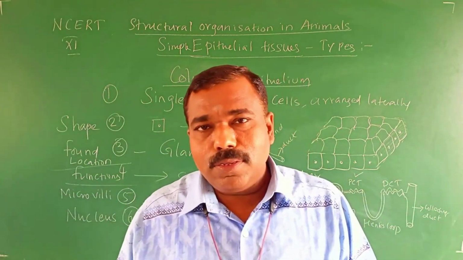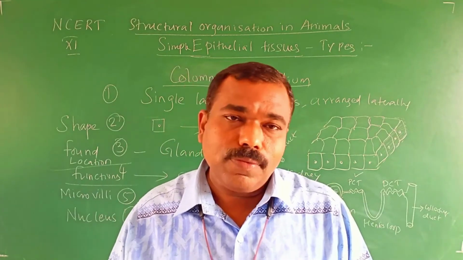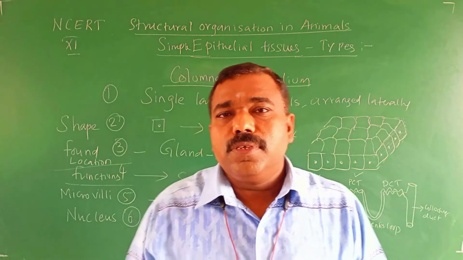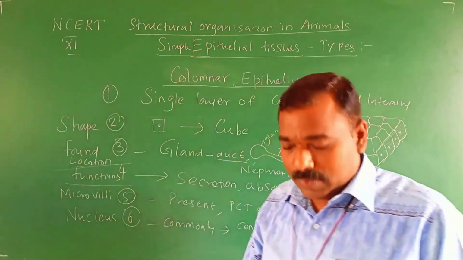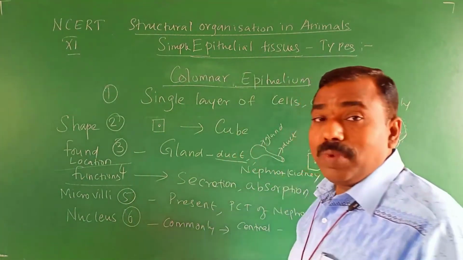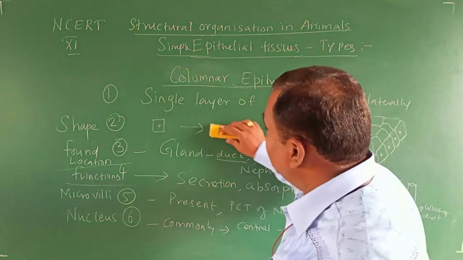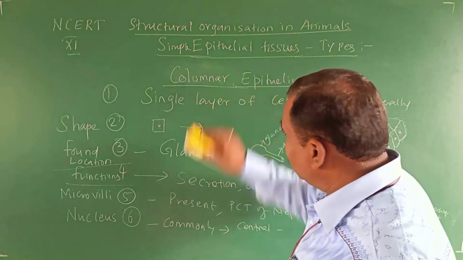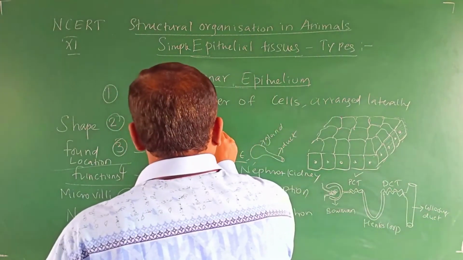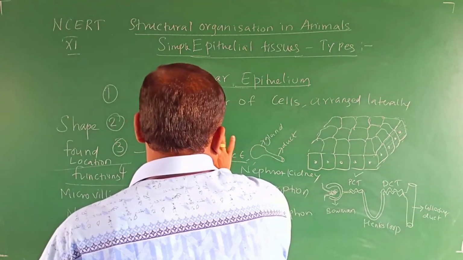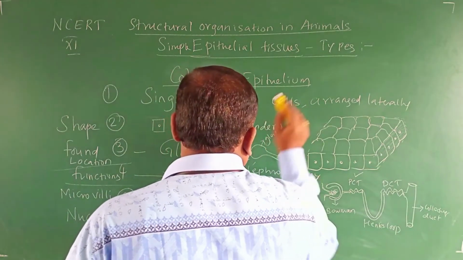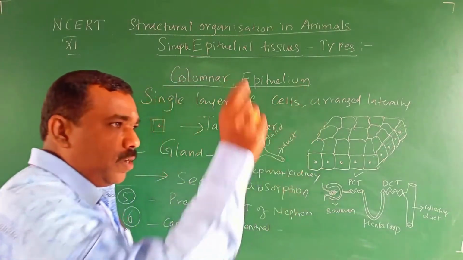Shape. In the squamous epithelium, the shape is irregular, flat, thin. In the cuboidal, cube shape. In the columnar, what does column mean? Pillar. How does the pillar of a building look? Like this. That is termed as column. It is long or tall and slender. Slender means like a cylinder.